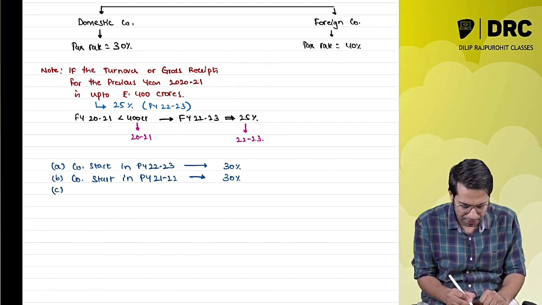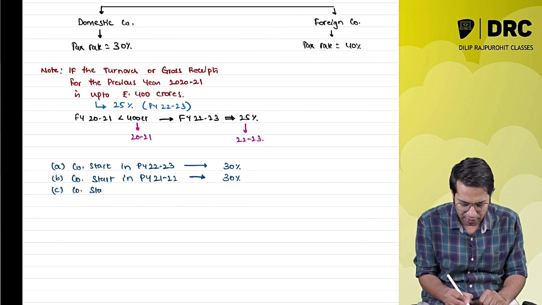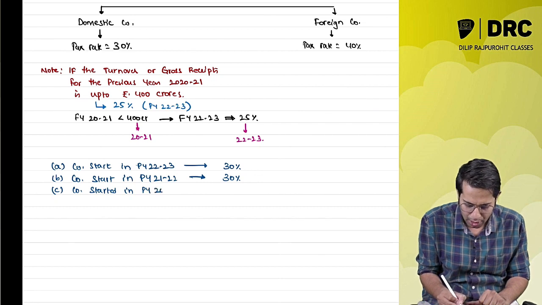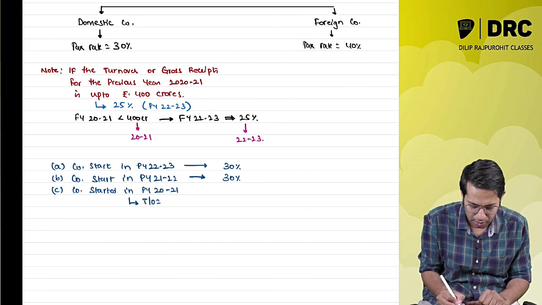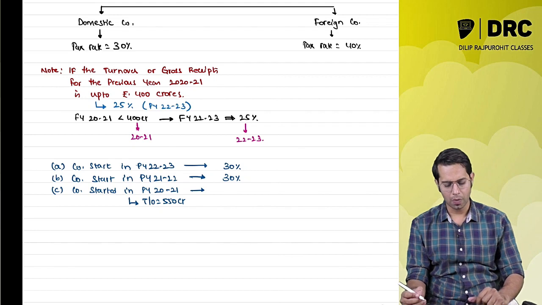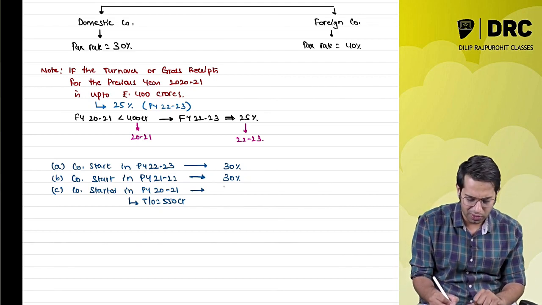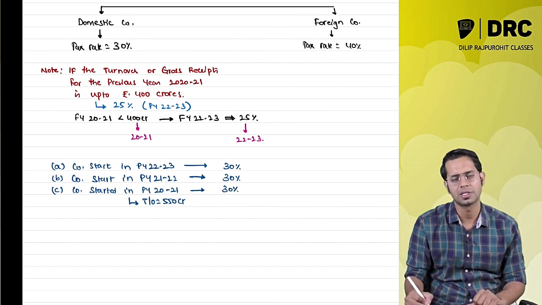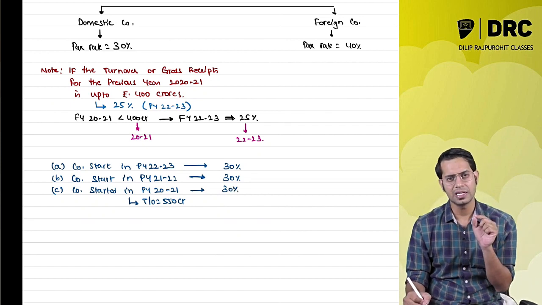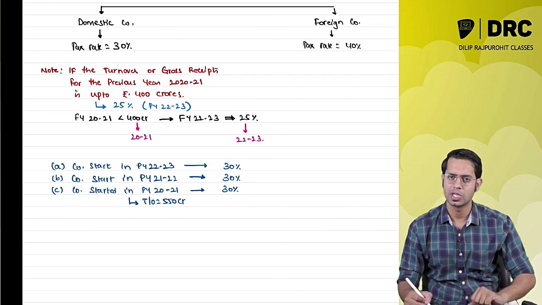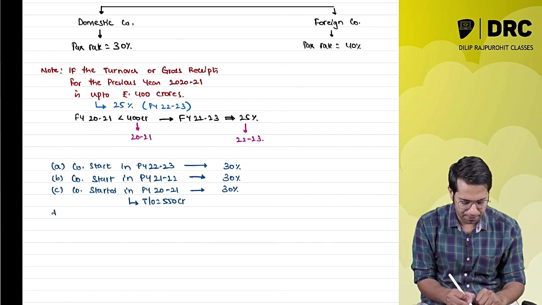Now tell me, what if a company was started in the previous year 2021 and it had a turnover of 550 crores in that year. The company started its operation in the year 2021 and it had a turnover of 550 crores. What is the tax rate for this year? Sir, the tax rate will be 30%. Though the company started its operation in the year 2021, it had a turnover of more than 400 crores. Therefore, the 30% tax rate will be applicable.